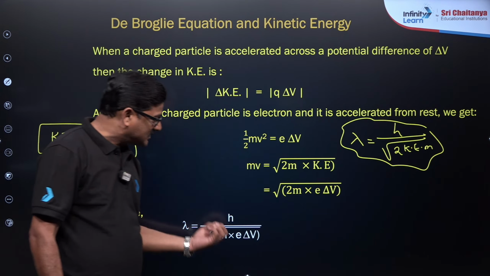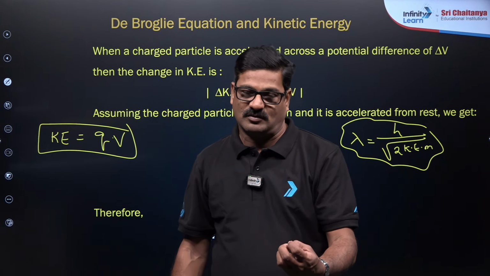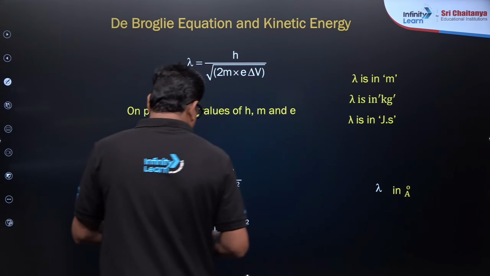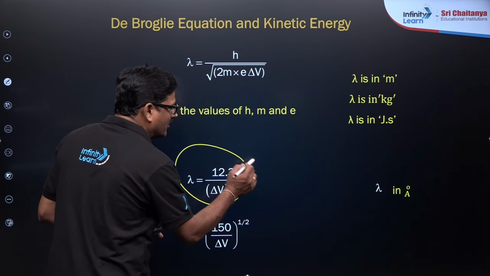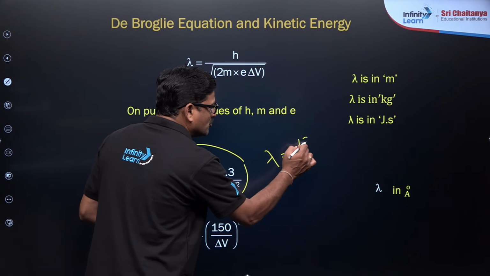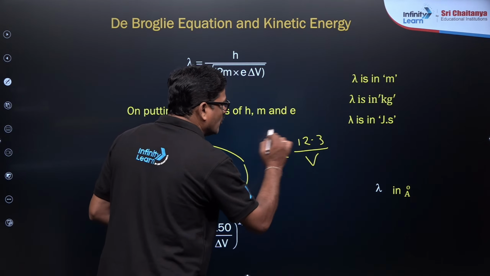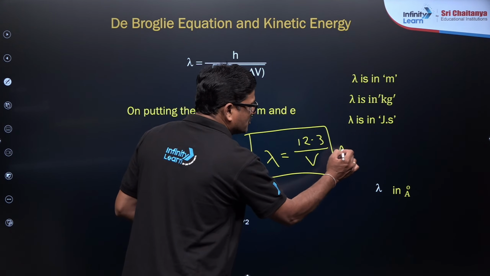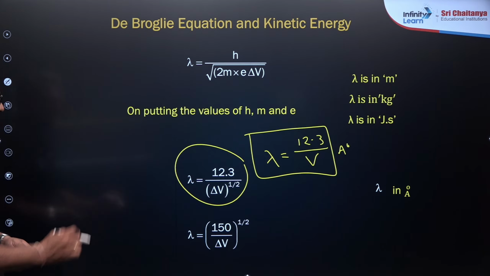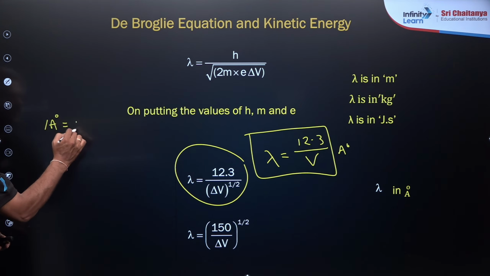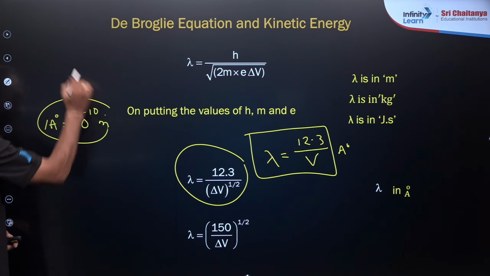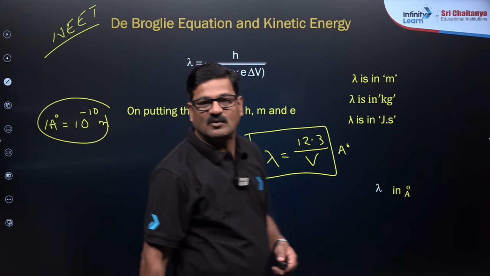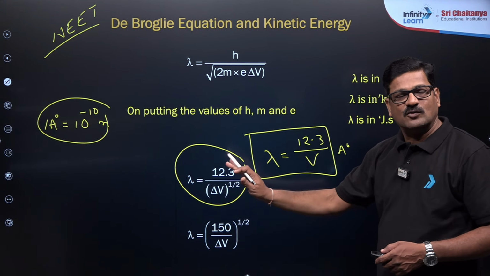So how do you do this calculation for an electron? I have a simple trick. For an electron, there is a simple formula: wavelength is equal to 12.3 upon the accelerating voltage, so that you get the wavelength in angstrom units. You know, 1 angstrom is equal to 10 to the power minus 10 meters. When you do the NEET examination, this is the simplest technique you can use, or otherwise wavelength is equal to under root 150 by V.